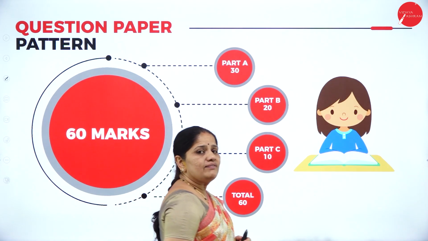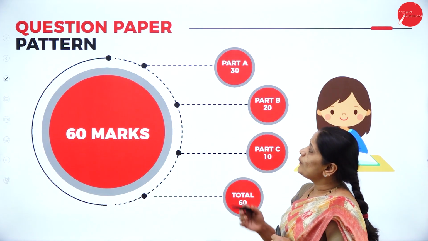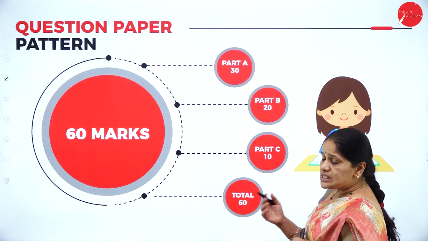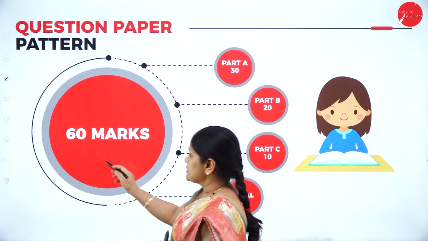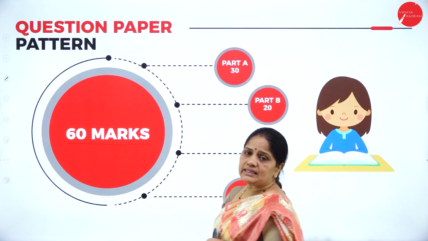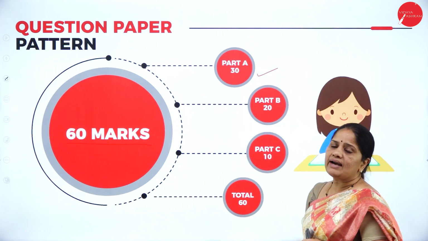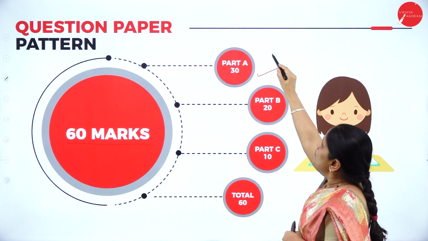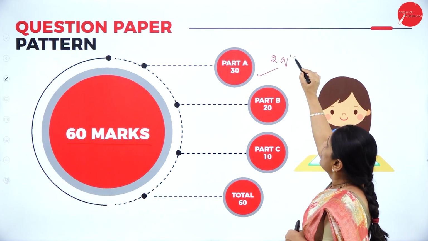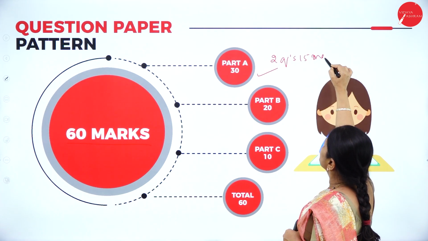Next we will have the discussion on the question paper pattern. Since this is the NEP syllabus, for the external you will be writing for 60 marks. In part A you will have to write two questions of 15 marks each.